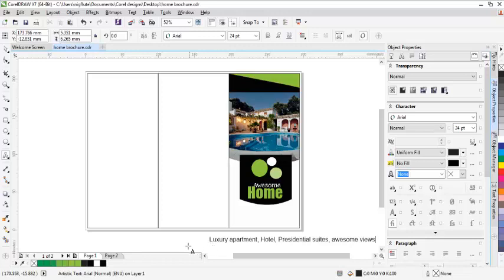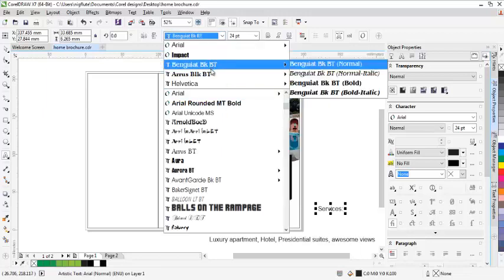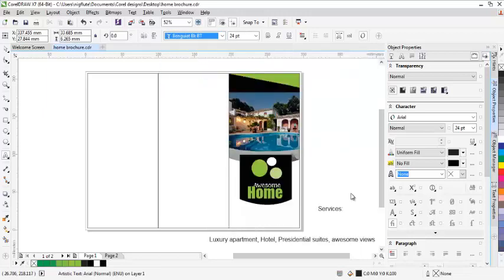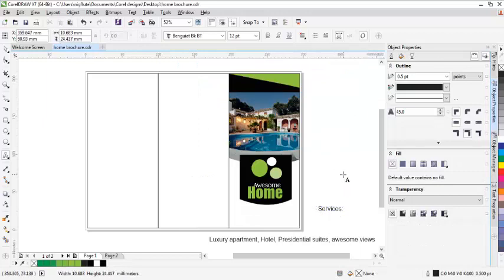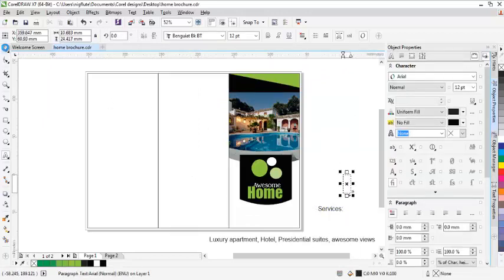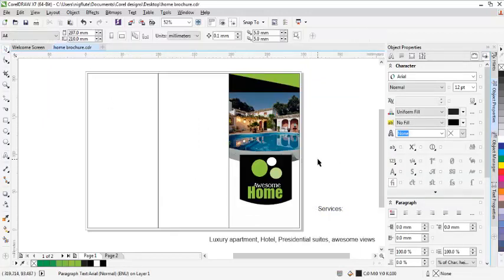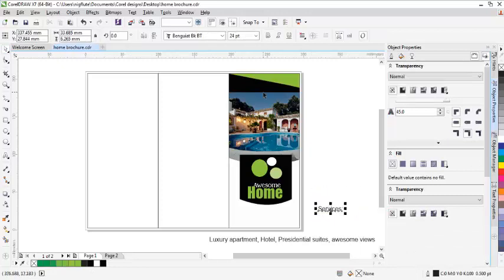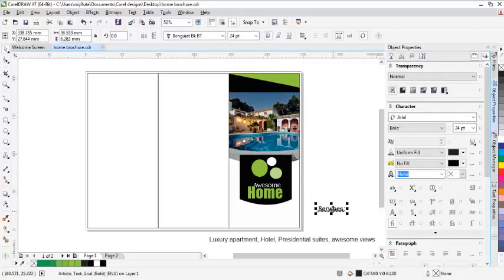Okay, let me just leave it at that. Now, this is some of the things they will see when they come. Let me say services. Let me just use the same fonts. Let's delete this. Let me use the same font. Allow services.